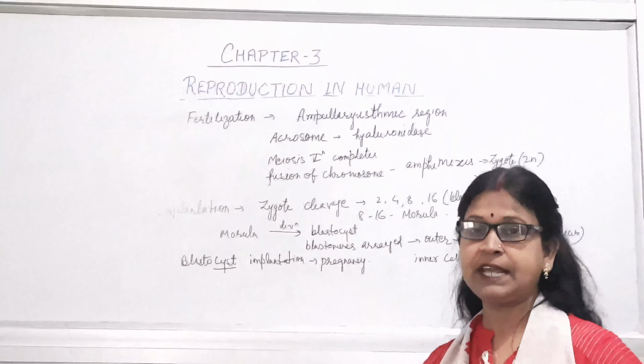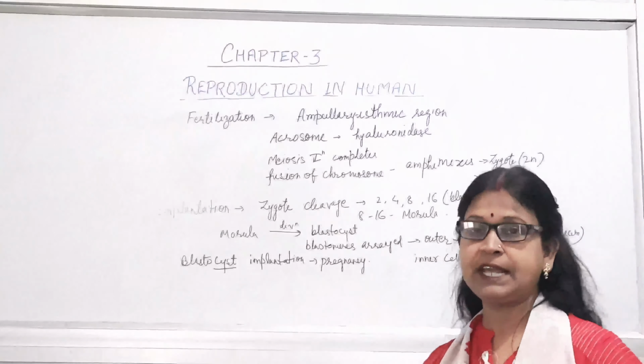The zygote is diploid in nature, and if the chromosome is XX type, that is, X from the female parent and X from the male parent, then such type of fetus will be female, and if the father contributes a Y chromosome and the mother an X chromosome, then the fetus will be male. Now this is known as zygote formation.